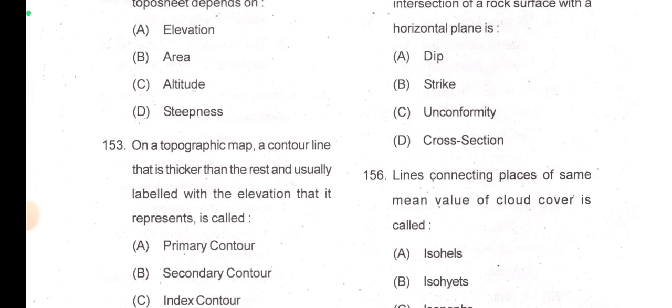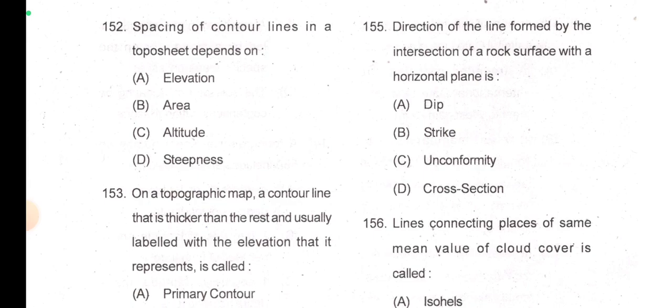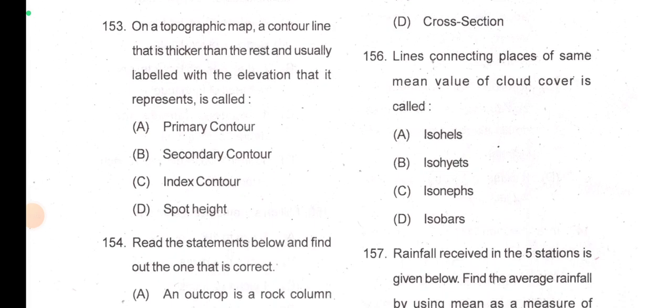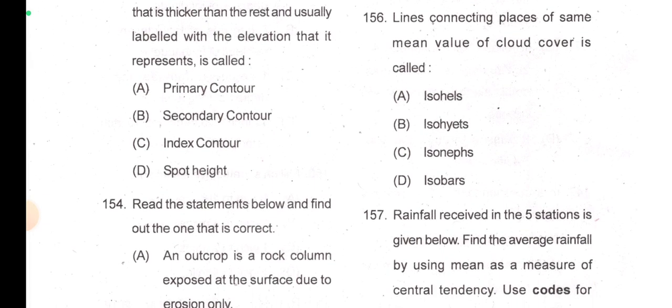Rock outcrop. Then, the direction of the line formed by the intersection of a rock surface with a horizontal plane is called strike. So this is also an important concept, dip and strike. Okay, do clear that. Then lines connecting places of the same mean value of cloud cover are called isonephs.